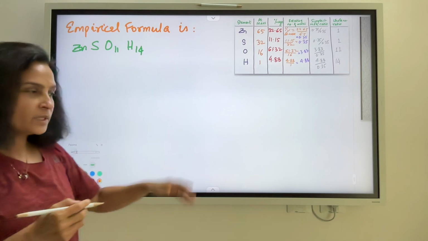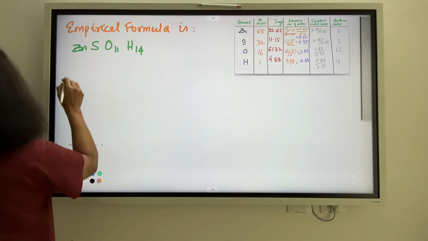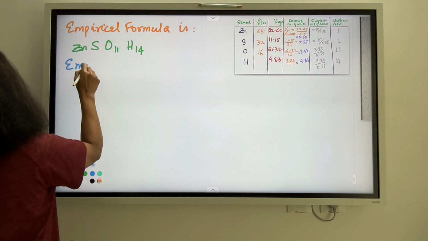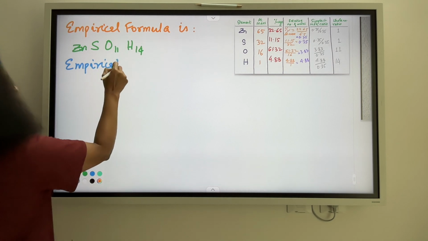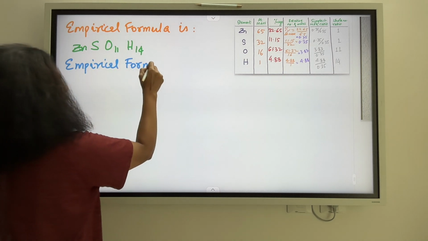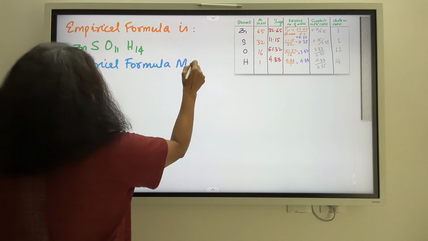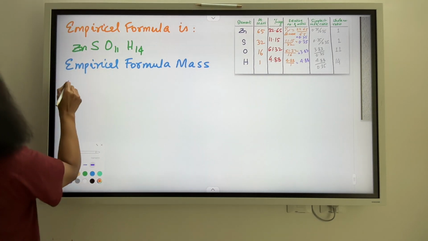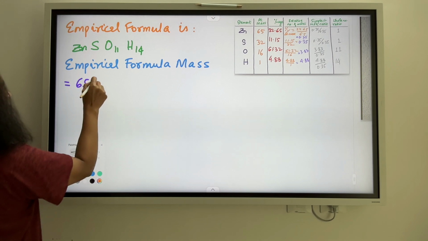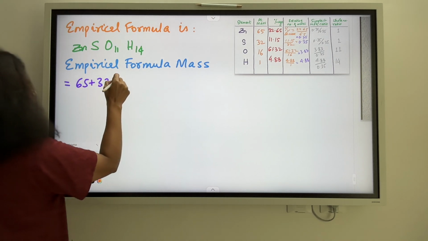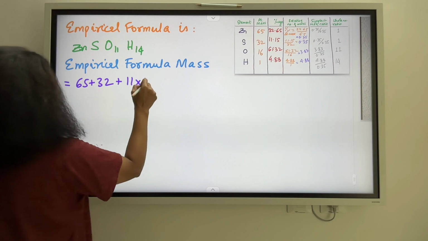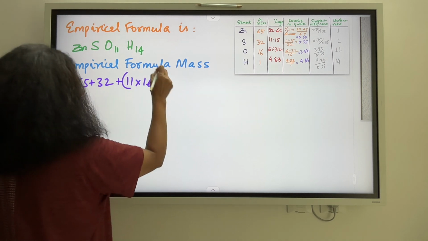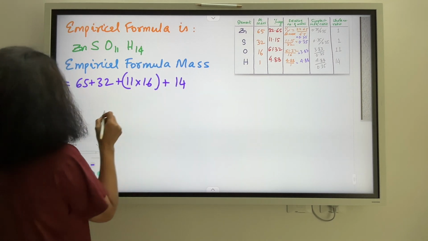Now from this empirical formula, I can calculate my empirical formula mass. So what is my empirical formula mass going to look like? Zinc is 65, sulfur is 32, oxygen is 11 into 16. Well, I have to calculate this. And finally 14 into 1, which is 14.